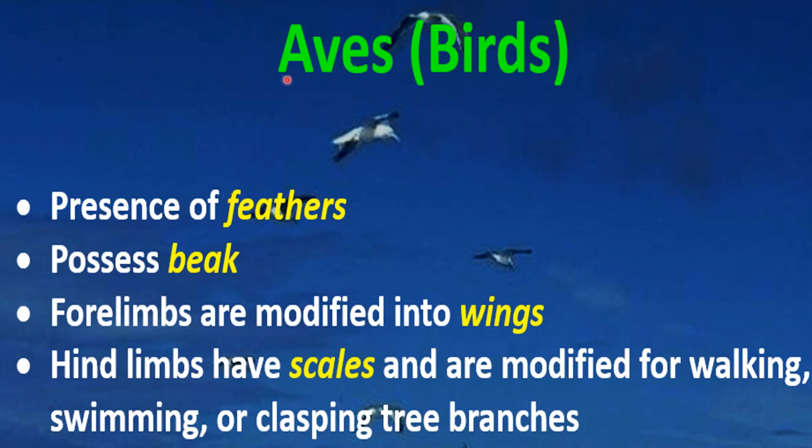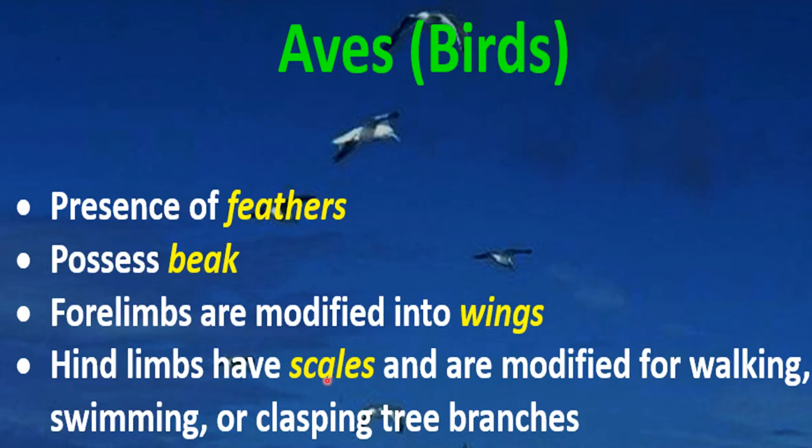The next class we have is Aves. These are the characteristic features of Aves. Aves include all the birds. All the birds come under the class Aves. First feature is the presence of feathers. So feathers are present in all the birds. They possess a beak. You have seen the beak of the birds. Forelimbs are modified into wings, for their flight.